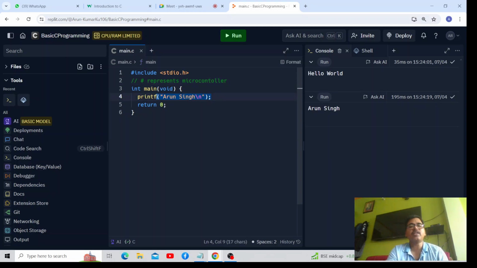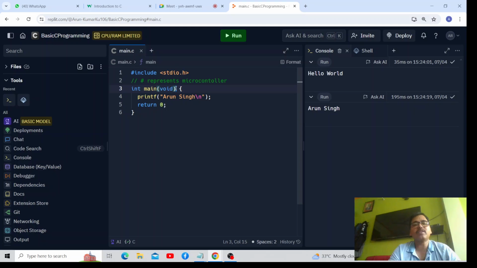Ayush, here you can see that this printf is a standard output operation, which means that this name Arun Singh will be displayed on the screen, right? Yes, sir. And what is this void main? This void main is basically the entry point in this C program. Actually, every programming language has one entry point. So here also in C, you can see that the entry point is represented by main.